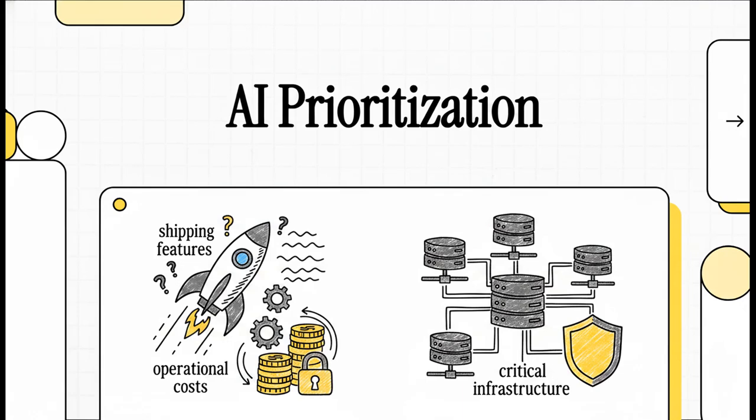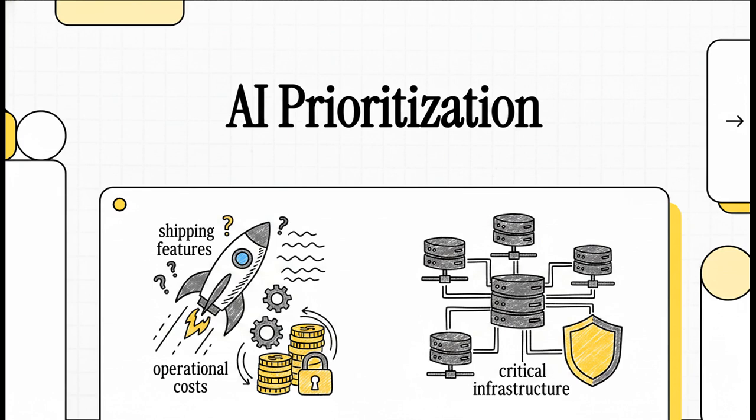Welcome to this explainer. Look, if you've ever watched a seemingly simple AI feature completely derail your entire product roadmap, leaving your engineers frustrated and your stakeholders demanding answers, well, you are definitely not alone. Today, we're diving deep into precision prioritization frameworks tailored specifically for AI product development.